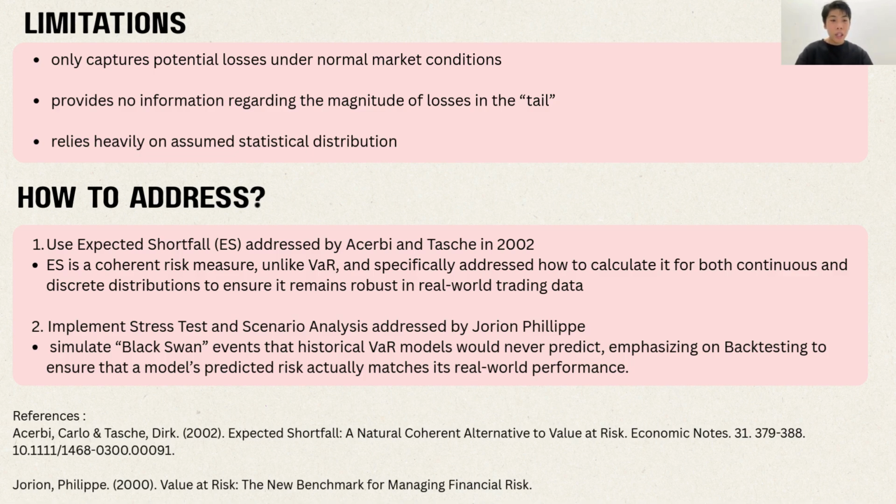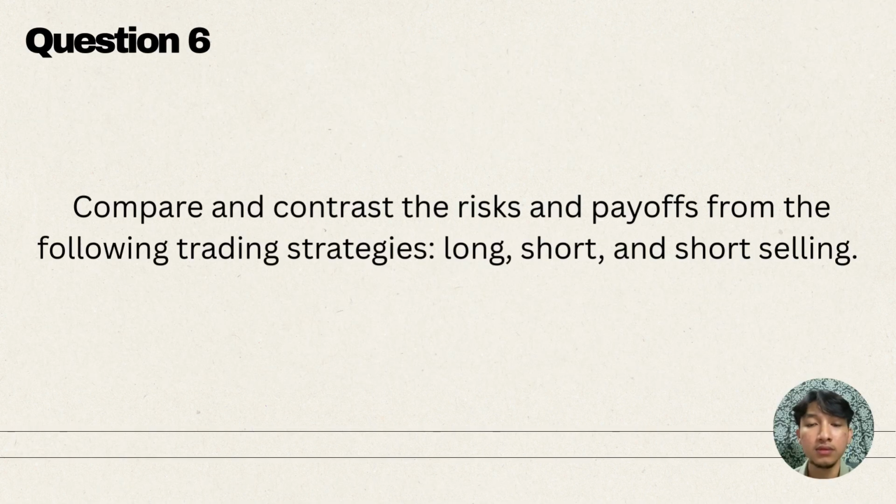On the other hand, Jorion and Philippe argue that VaR's limitations must be addressed by stress testing and also scenario analysis. He mentioned how to use these two tools to simulate black swan events that historical VaR models would never predict, emphasizing backtesting to ensure that the model's predicted risk actually matches its real-world performance.